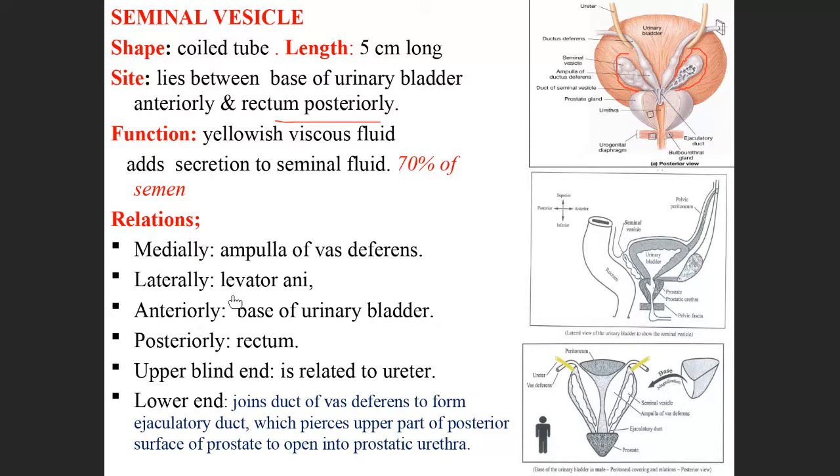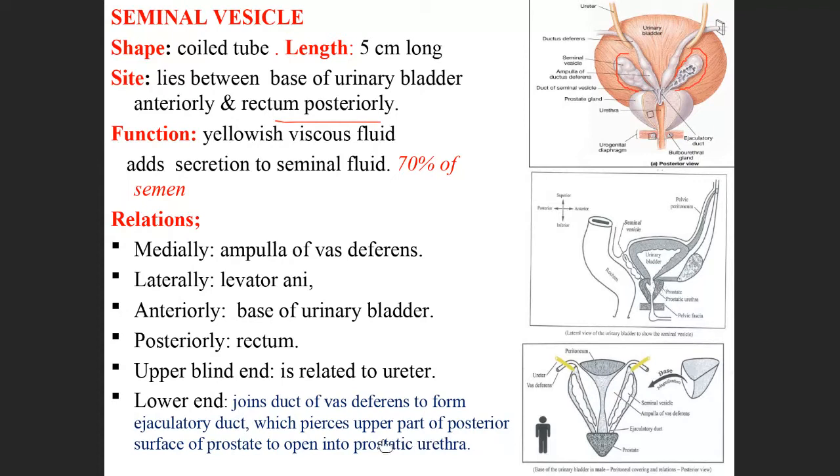Laterally there is a muscle called levator ani muscle. Anteriorly, urinary bladder, and posteriorly you have the rectum. The upper part is related to urethra.